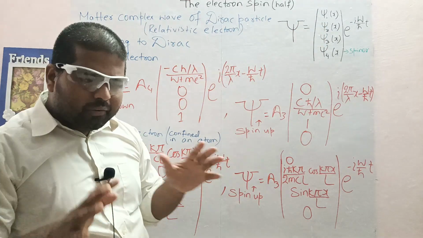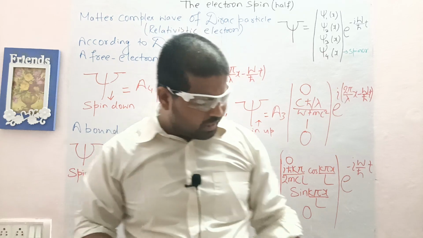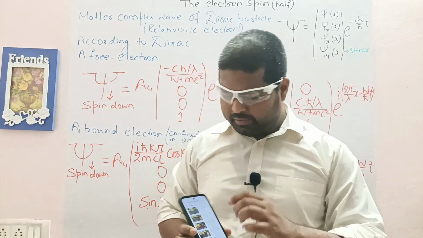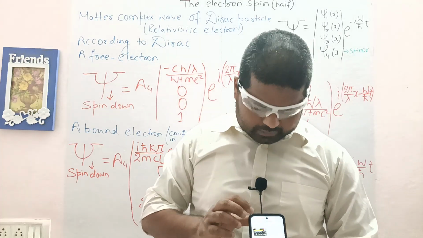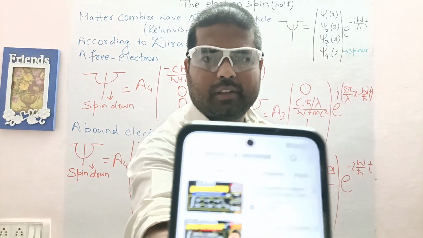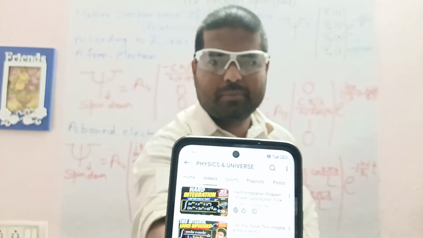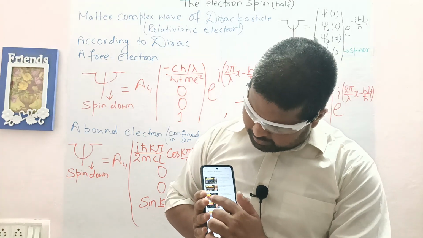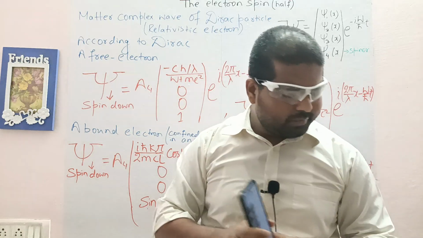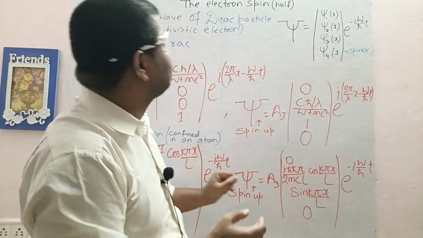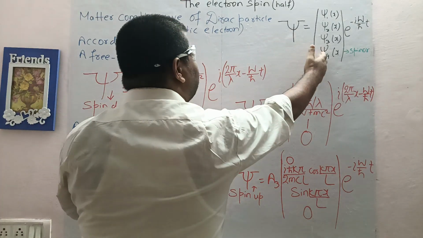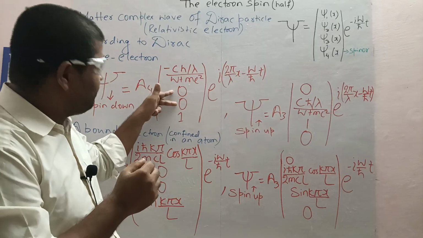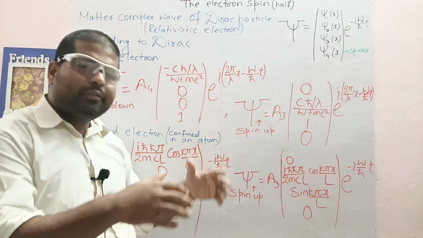Why? To know this, you have to see my other video. I had already made a video on this, and see the name of the channel, Physics and Universe, is my YouTube channel; go there and watch this video. What is a spin? There I explained that the value of this is this, and Dirac took 2 amplitudes as 0. Why?